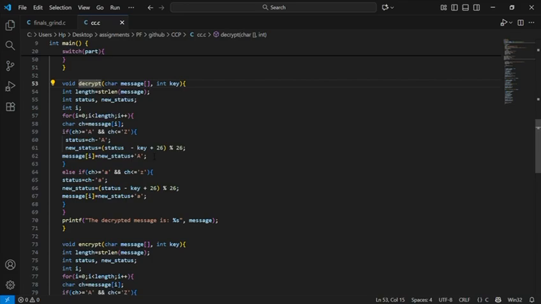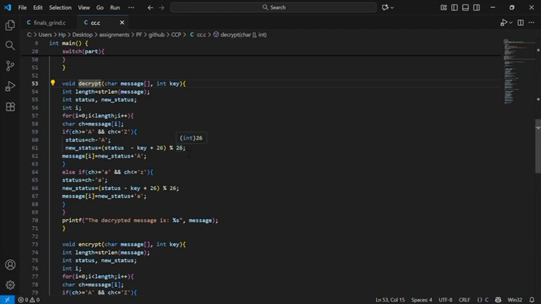Now, if you think about it, whenever there is a negative sign involved, you are likely to get a negative number. Well, why? This is crucial. This is where it comes in: why do we add a 26? When we subtract, we might get a negative number. Negative numbers break the modulo operation. It gives us the wrong value. It is a logical error. So we add 26 first to ensure we are always positive, so that our modulo operation doesn't break.